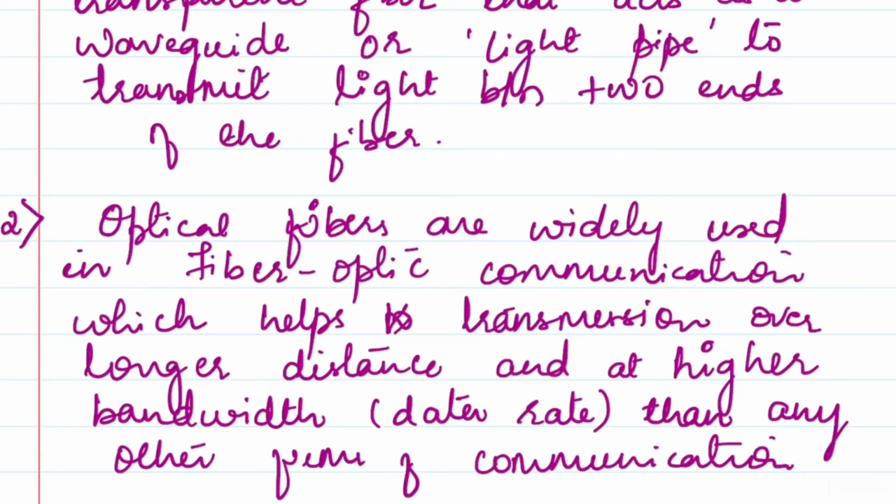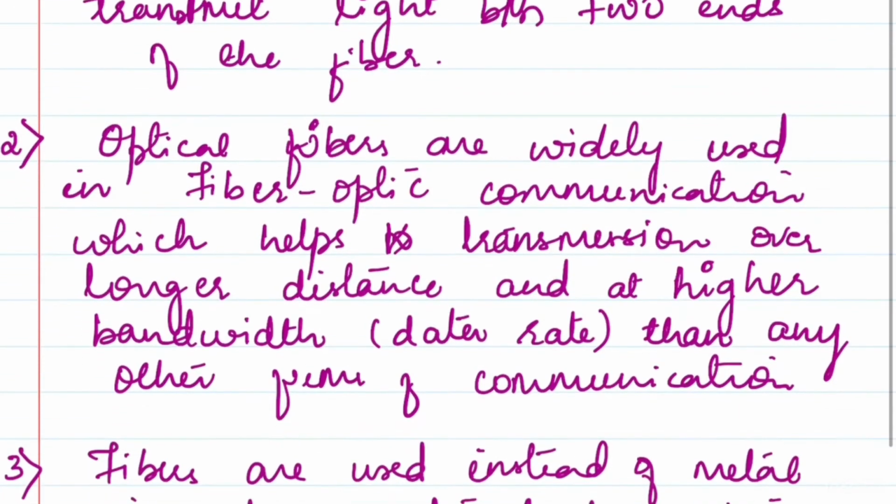In the earlier video, on the historical development, I mentioned that in the earlier stage we used to have a higher attenuation, that is, a higher loss of data. It was around 1000 decibels per kilometer, which has been considerably reduced with the introduction of optical fiber to less than 5 decibels per kilometer. You can see the drastic change in the loss with the introduction of optical fiber in the communication sector.